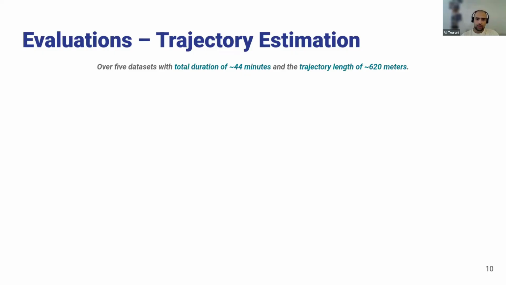Mainly in the indoor environment, so you can see the data sets can cover a trajectory length of more than 600 meters. It was a wide range of different types of data sets that we used for the evaluation. And then we compared to other well-known RGBD visual SLAM pipelines, including the baseline, which was ORB-SLAM 3, Droid-SLAM, Elastic Fusion, and that SLAM.